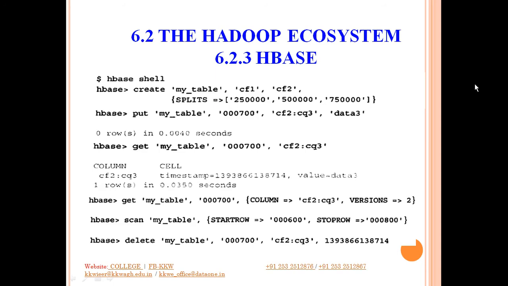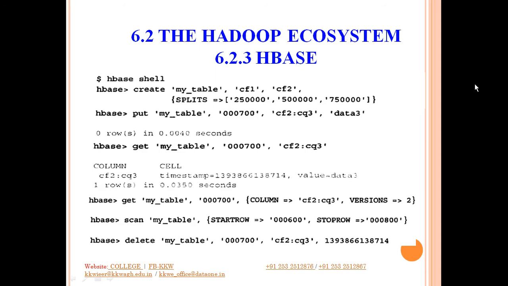So we have already split our data set. Now MapReduce will take care further, because we have already split it into 4 regions or 4 parts. So it can create different MapReduce jobs and perform read and write operation accordingly on the respective region. Okay, so that is the advantage of using splits. Then we have the next command, put.